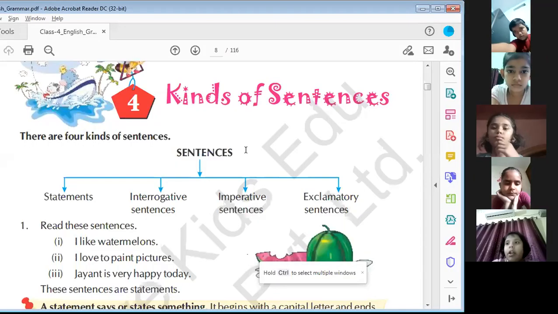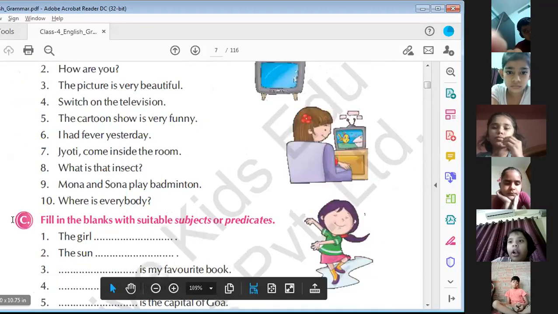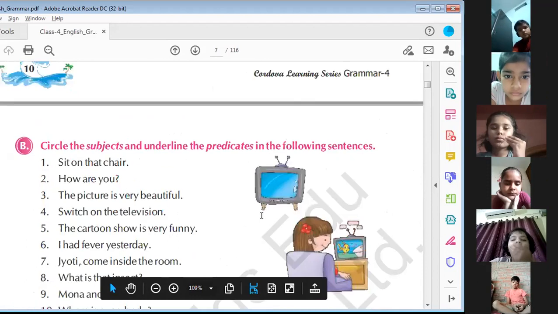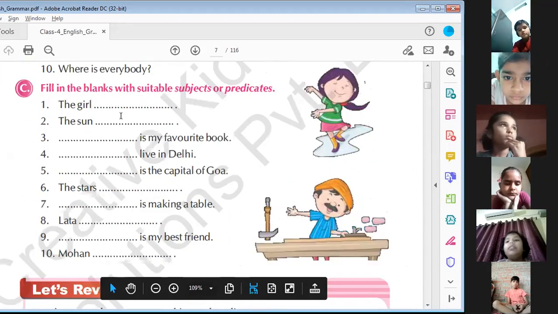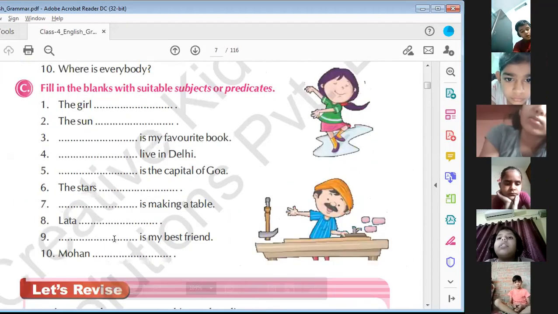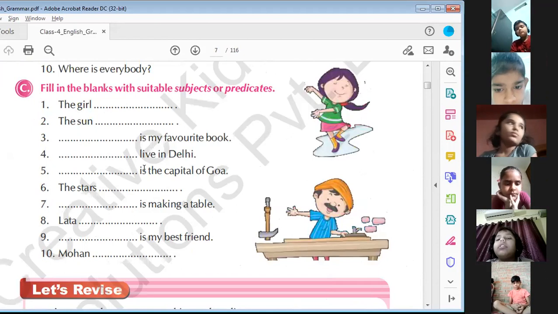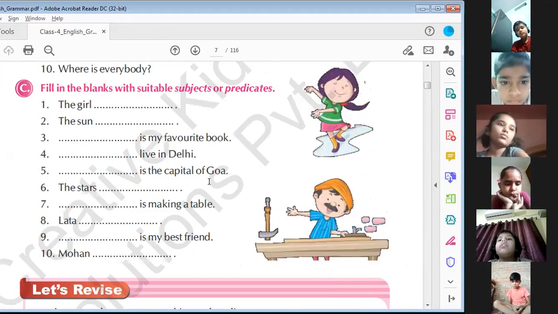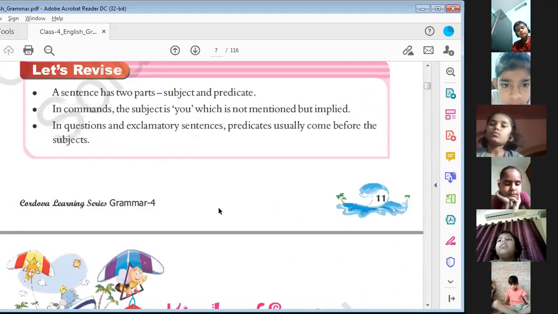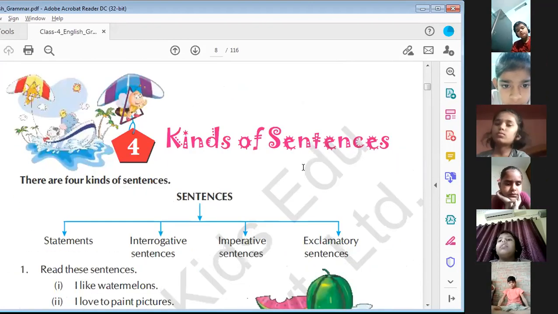Nice day, ma'am. So exercise number C is your homework, which you have to do by yourself. Use your imagination, fill the blanks. The girl is dancing. The sun is rising. You can write whatever comes to your mind, but in a proper and right way. Understand? This is for your home assignment. We will complete the next chapter, chapter 4, kinds of sentences.